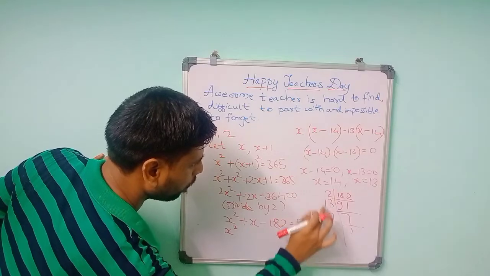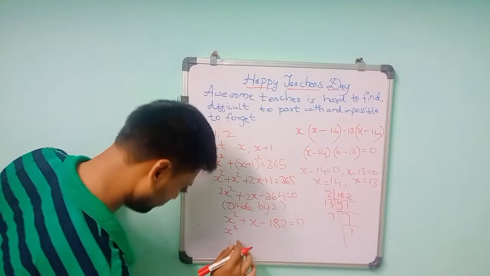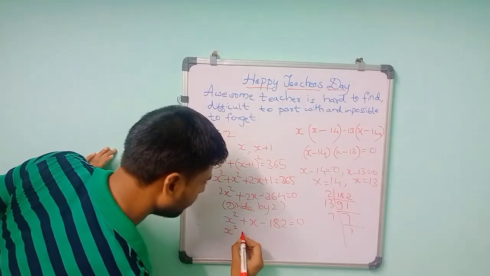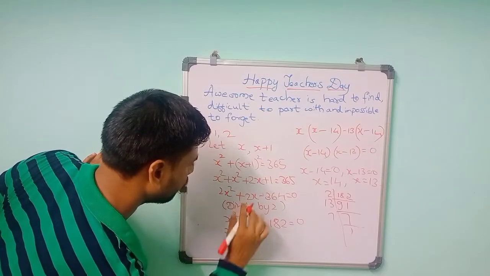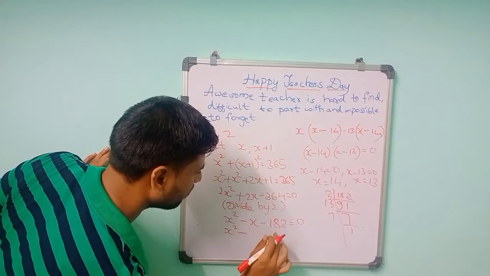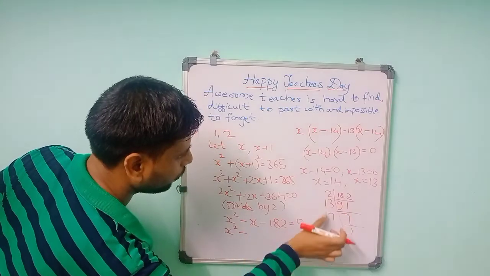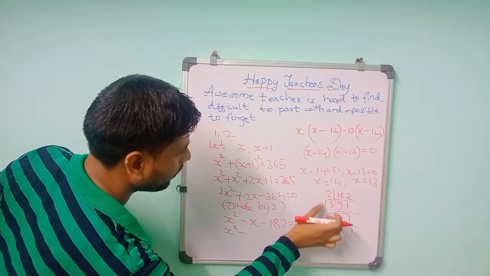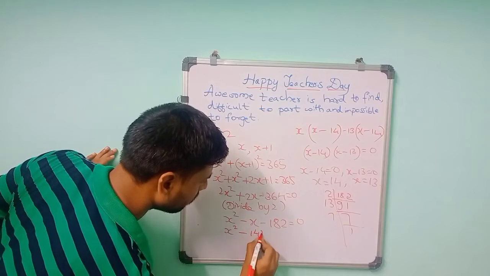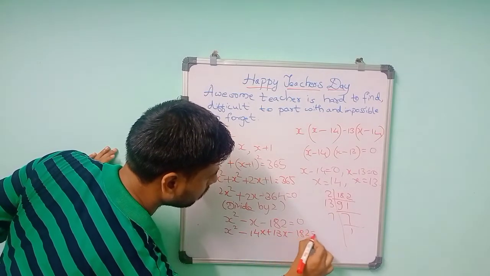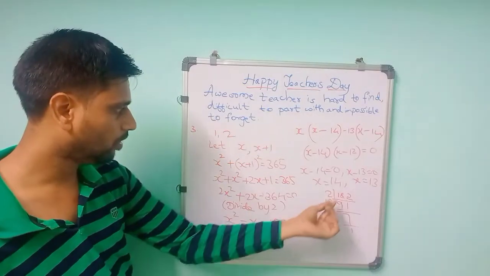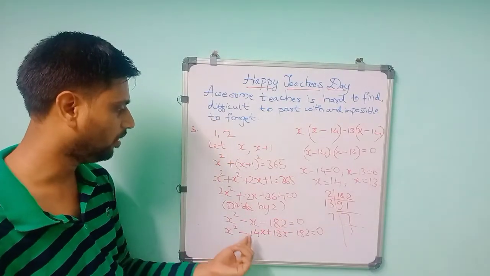14 you can take, no, 14 minus 13 is 1. So 14, still minus, no, here plus 2x is there, so you have to change this sign, minus x minus 1 into. So if you take 2 into 7 is 14, minus 14 and plus 13. So minus 14 plus 13, it will become, so see this carefully, 2 into 7 is 14, minus 14, it is in minus sign.